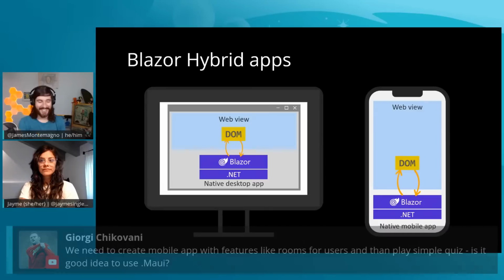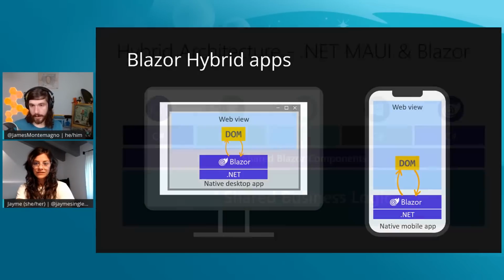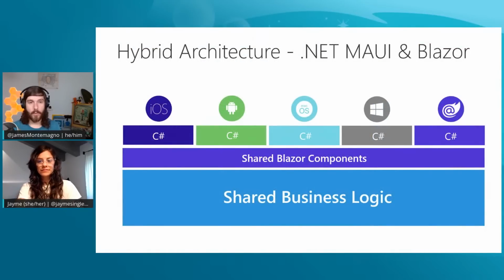What I usually tell people in this scenario is if you want to use fully native controls and you want it to be 100% .NET MAUI, just be .NET MAUI. If you want it to be Blazor Hybrid, do it there. You're totally good to go. A lot of options here.